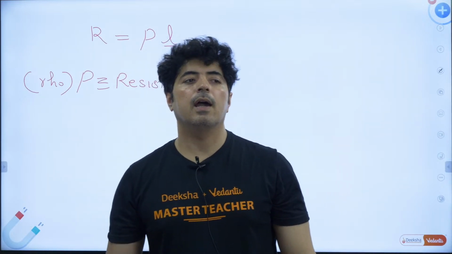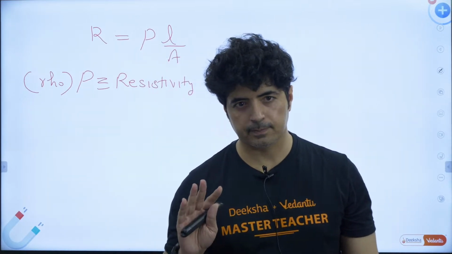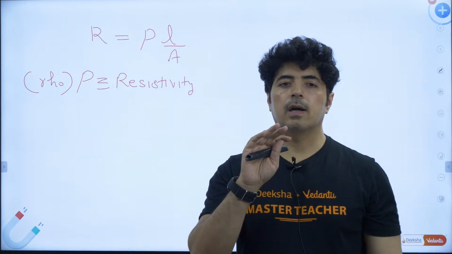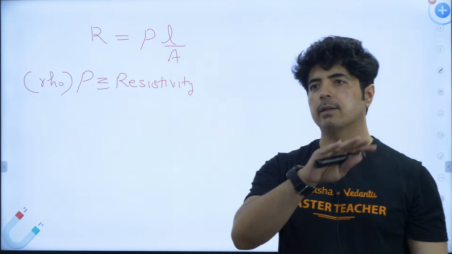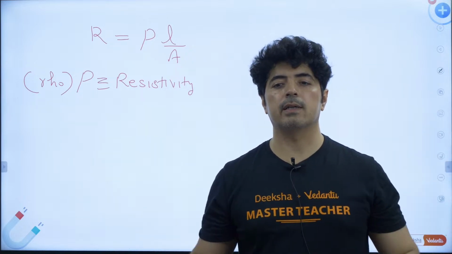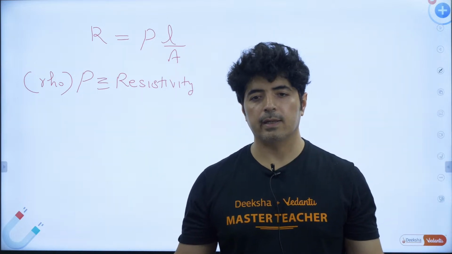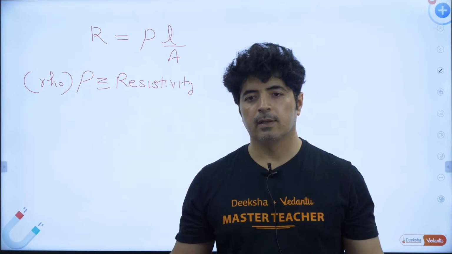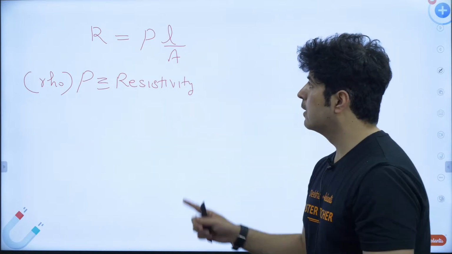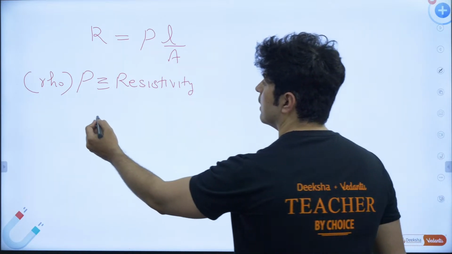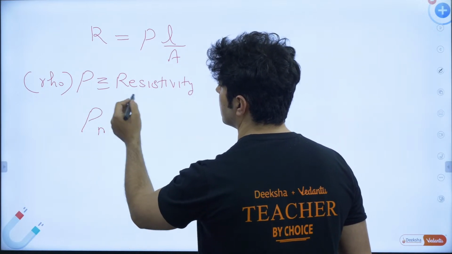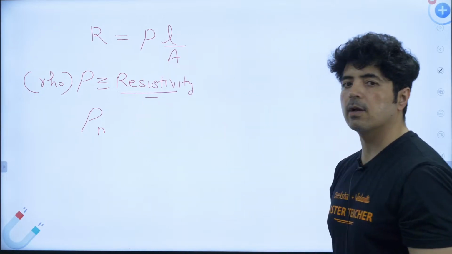What is resistivity? See, every material, let's say plastic, let's say metal. Now just think about it. If you want to pass current through metal or through plastic, which one is easier? Obviously through metal, right? Current cannot pass through plastic.